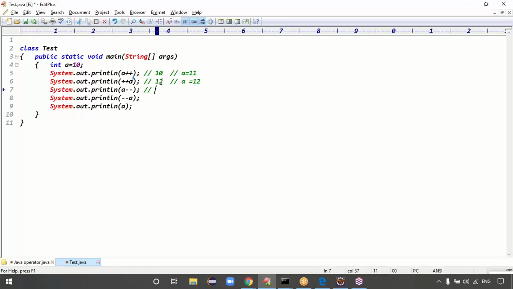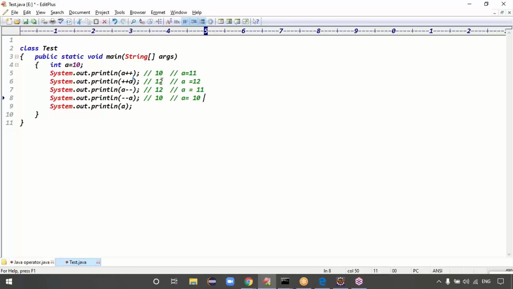What is the output of this line? 12. Is that pre-decrement or post-decrement? Post-decrement means first you take the value, 12 only. Later a becomes 11. Now the next line: it's pre-decrement, which means first decrease the value. Previously the value is 11, and it becomes 10.